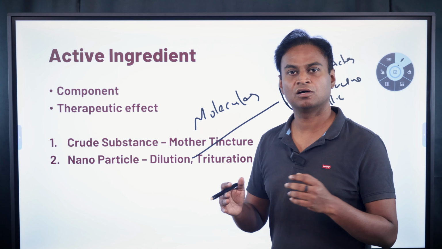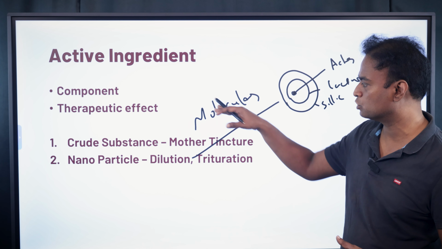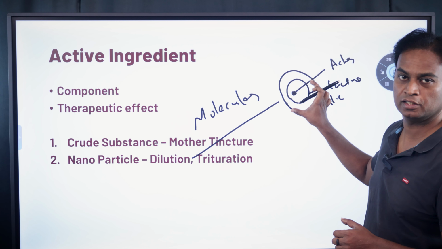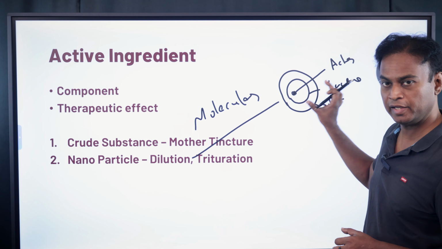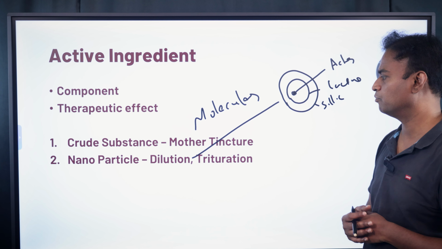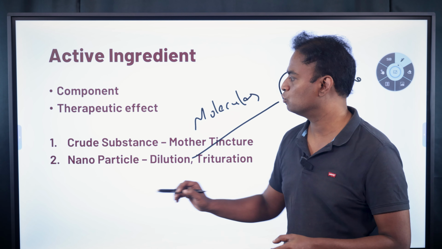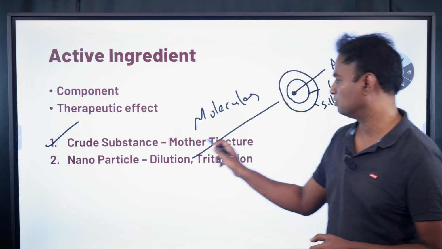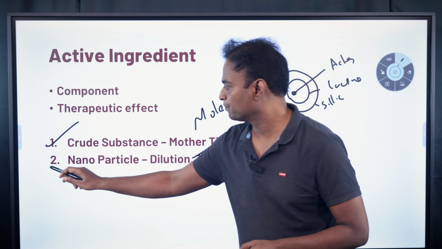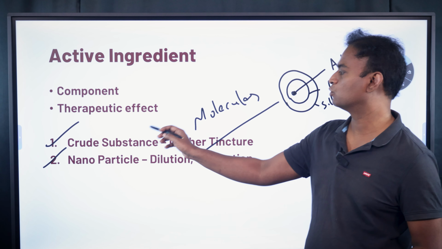Ayurveda, Unani, Siddha all use crude substances, but homeopathy converts these crude substances into nanoparticles and uses them. This is the active ingredient in homeopathy. That is the main difference between allopathy and homeopathy and other systems of medicine. In homeopathy, the active ingredient is present in both forms, as a crude substance, as in mother tincture, or in nanoparticles, as in dilutions and triturations. But allopathy, Ayurveda, Siddha mostly contain crude particles.